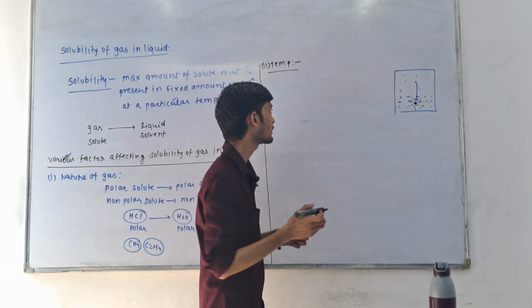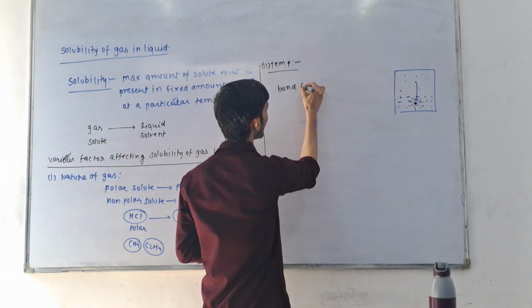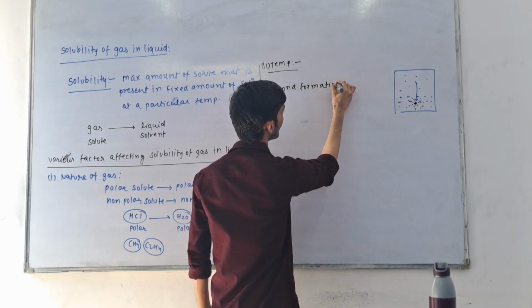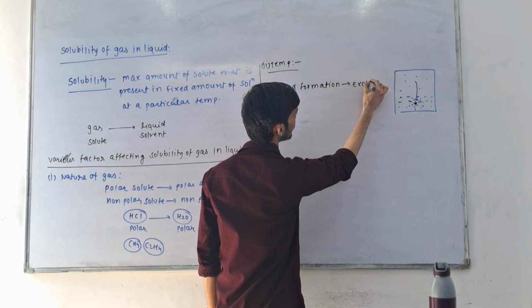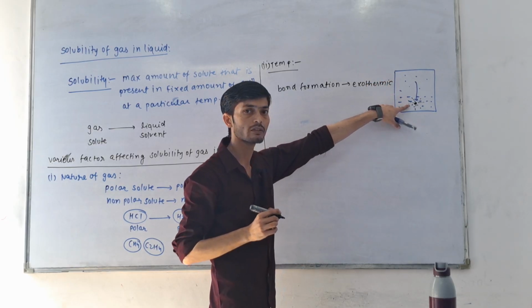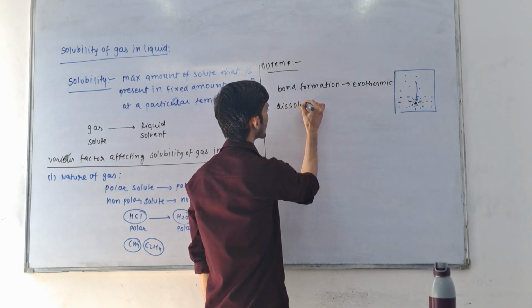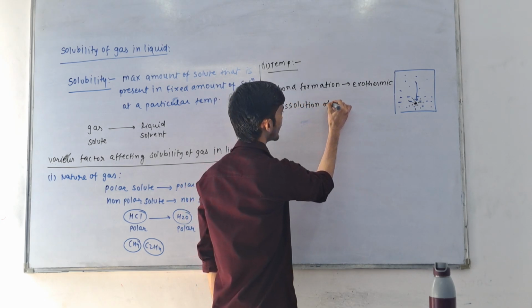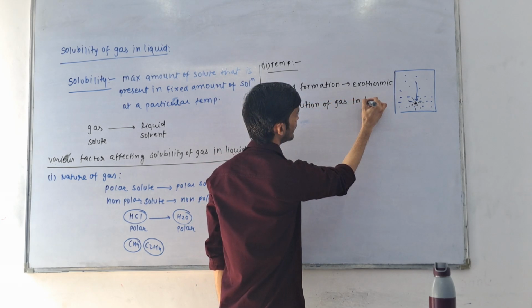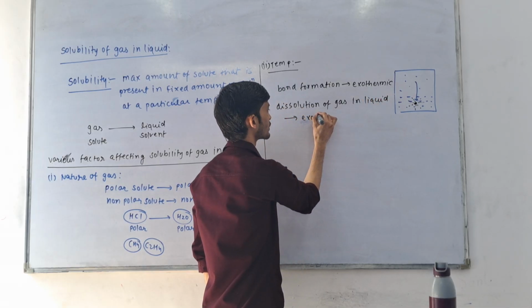Since the gas particle is making bonds with the liquid, the dissolution of gas in liquid is also an exothermic process.